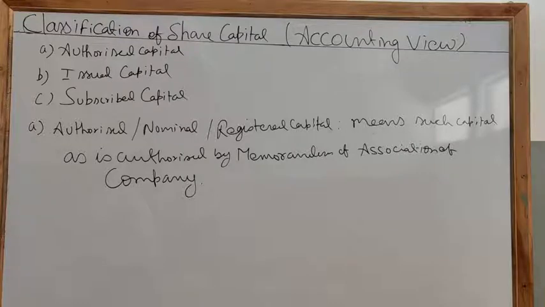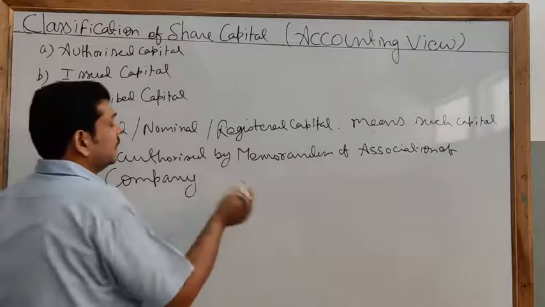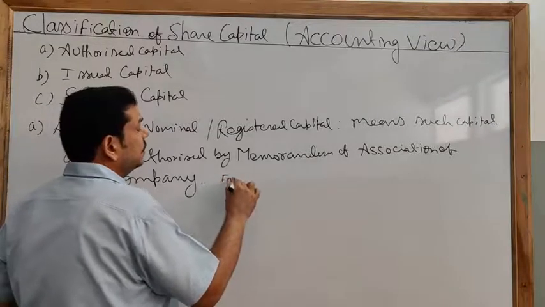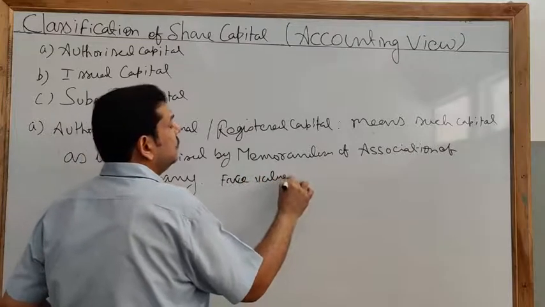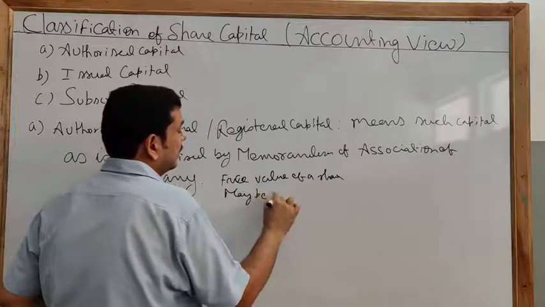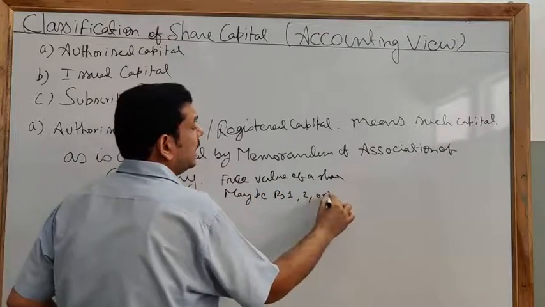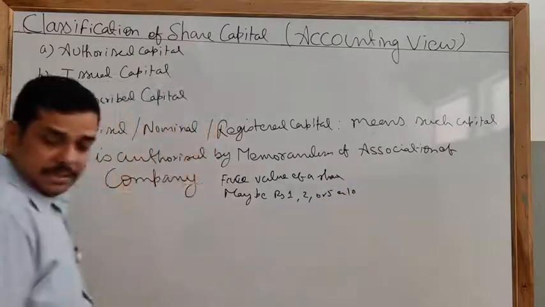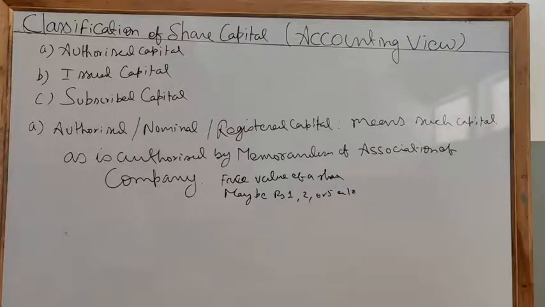The capital of the company is divided into units of smaller denomination, and each is called a share. Each share has a nominal value or face value, which may be rupees 1, 2, 5 or 10, in fact any amount. So a company can be registered with any amount of share.